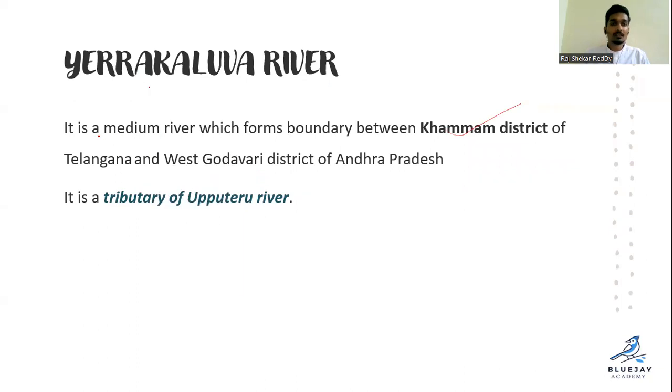Sorry, it is a tributary of the Uppu Teru river; Erra Kaluva is its tributary. It forms a boundary between Khammam and West Godavari.